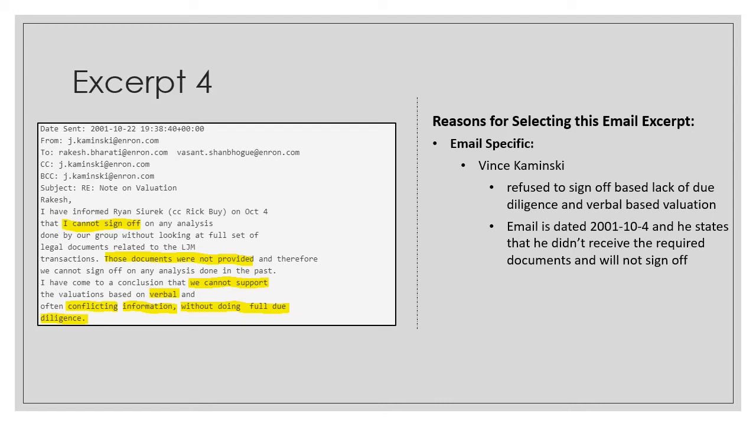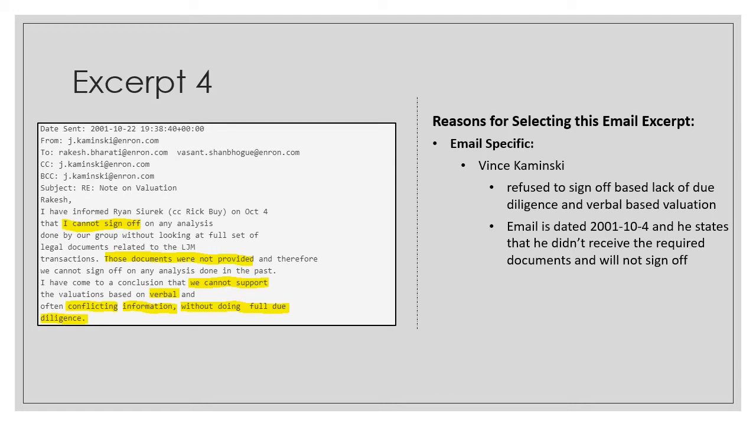This specific email is a fascinating one as well. Here we see Vince Kaminsky refused to sign off on LJM Raptors transactions deal based on what he had mentioned in Excerpt 2. Since the email was sent on the 4th of October in 2001 by Vince Kaminsky, this particular email we see here in Excerpt 4 was sent on the 22nd of October in 2001. So in between, the team got a couple of weeks to address Vince Kaminsky's concern.